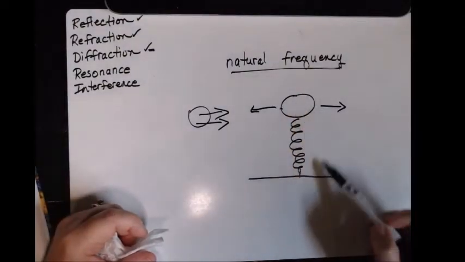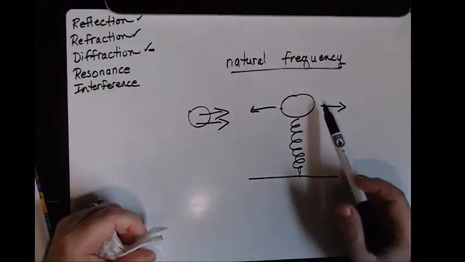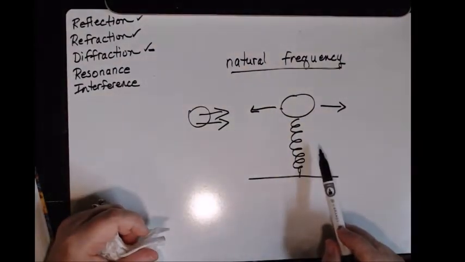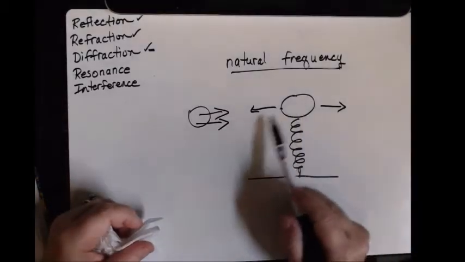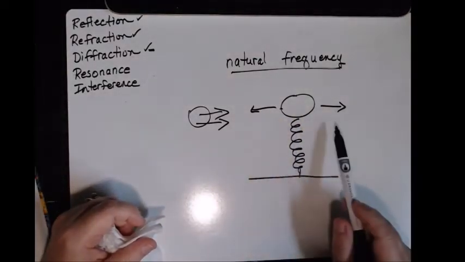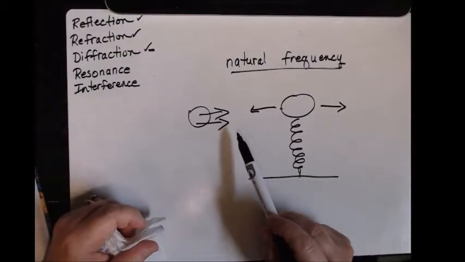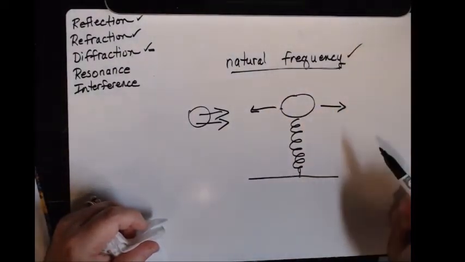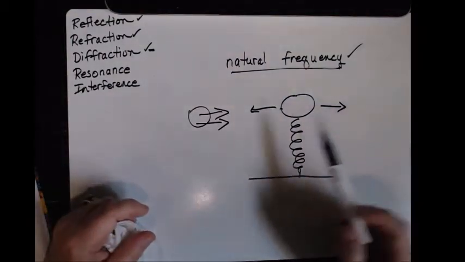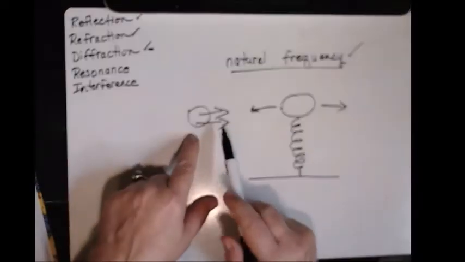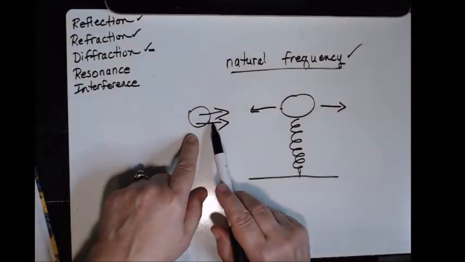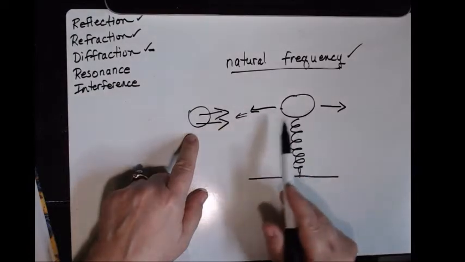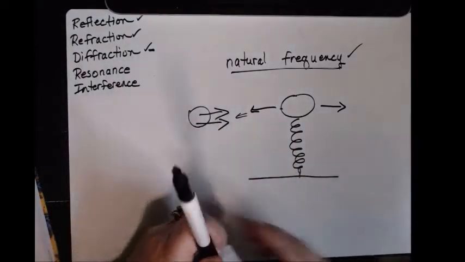The system can't really dampen it at the natural frequency, so all of the energy is going to be undamped, and so the vibrations here are going to become much more dramatic, and that's what we would call resonance. When I'm sending a vibration into it that exactly equals the natural frequency. And this can happen in a couple of ways. I can put a forcing function outside, like in this case a fan that's blowing on it, or I can be pulling this back and forth or pushing at it at exactly its natural frequency.